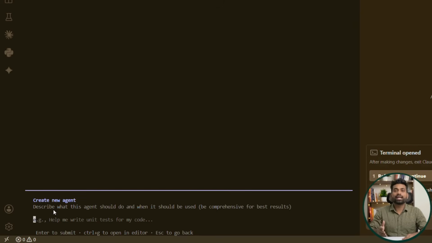Instead of manually writing all the instructions, you simply describe what you want the agent to do, and Claude generates the complete agent for you. Personally, I recommend using this approach because it gives you an excellent starting point that you can always customize later. I'll describe the responsibilities of the agent and let Claude generate it.